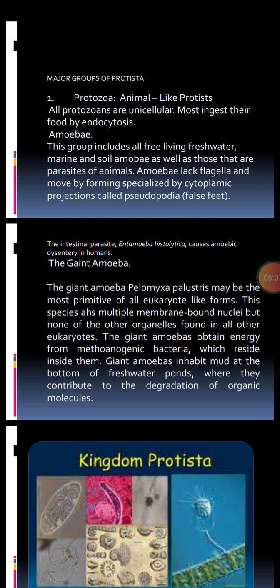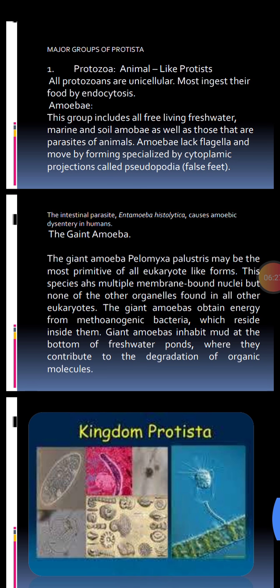Okay, now look in your book's yellow box at the giant amoeba. The giant amoeba, which is called Pelomyxa palustris, may be the most primitive of all the eukaryote-like forms. This species has multiple membrane-bound nuclei and none of the other organelles found in all other eukaryotes.